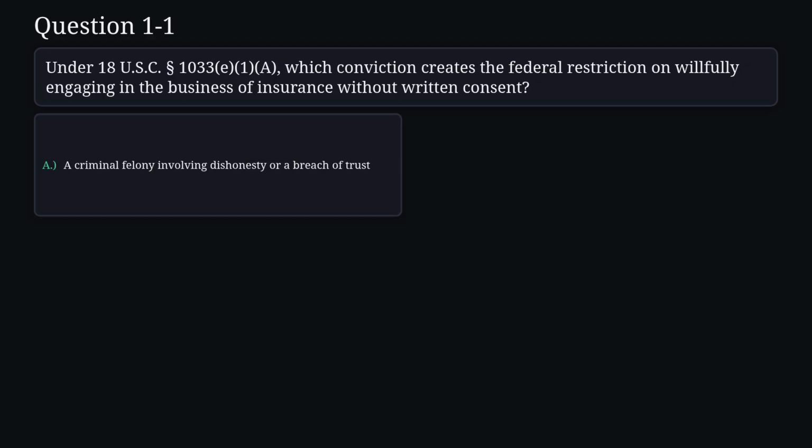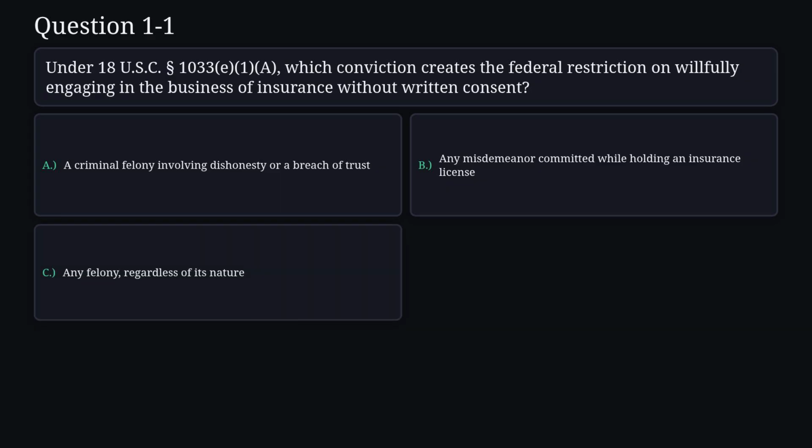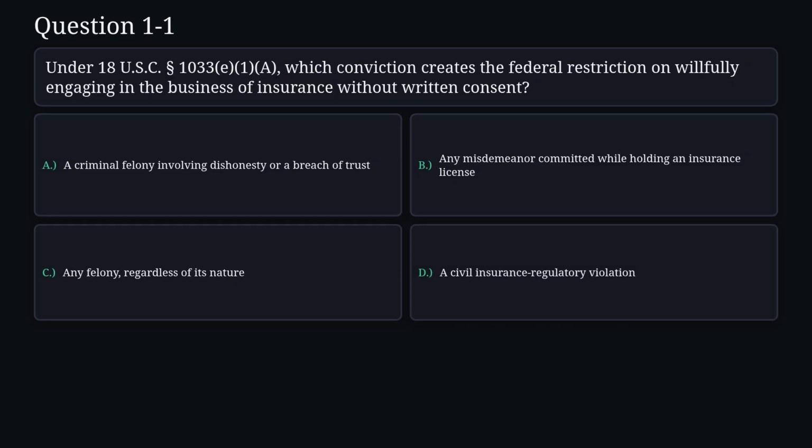A, a criminal felony involving dishonesty or a breach of trust. B, any misdemeanor committed while holding an insurance license. C, any felony, regardless of its nature. D, a civil insurance regulatory violation.